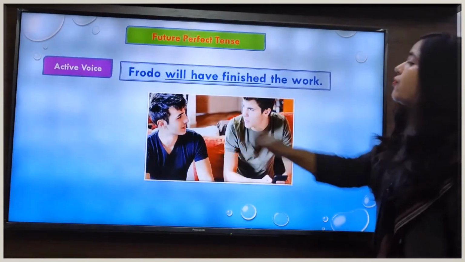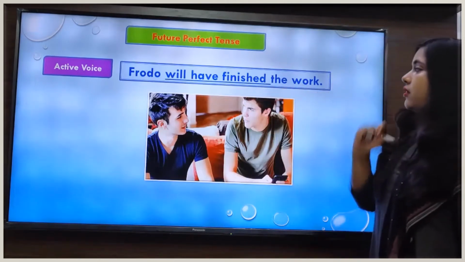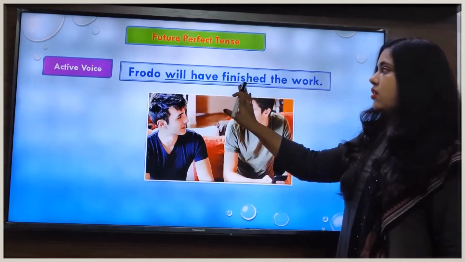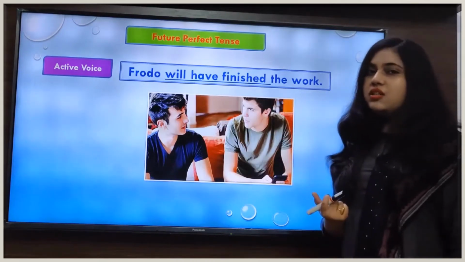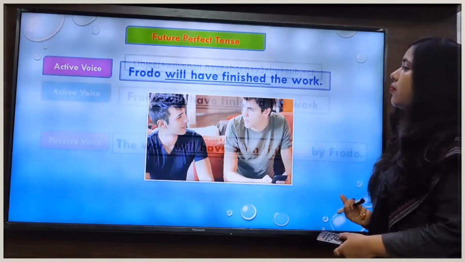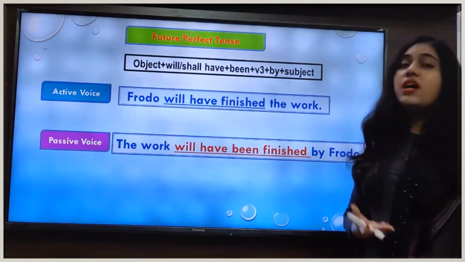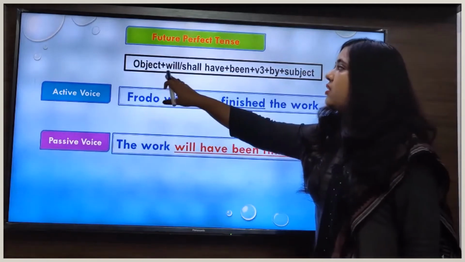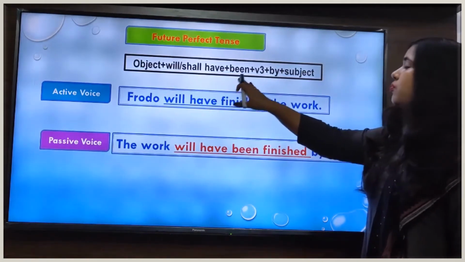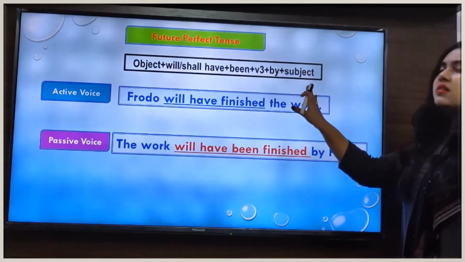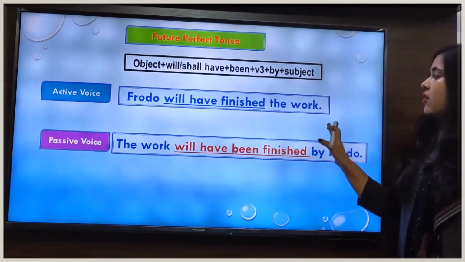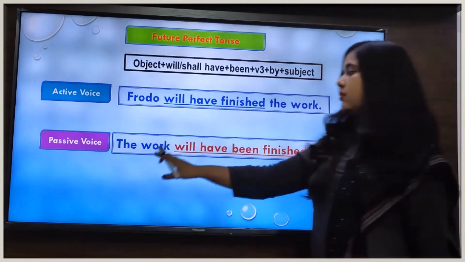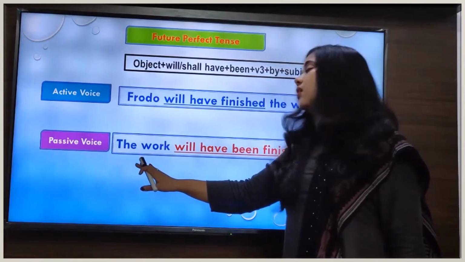Next sentence is: Frodo will have finished the work. In this sentence our verb form is will have finished. Now we see how we will change this sentence into passive voice. If we have a sentence in future perfect tense, then we use this formula: object plus will or shall have plus been plus V3 plus by plus subject. In this sentence our object is the work. So first of all we will change the object into the subject. That's why we have written the work first.